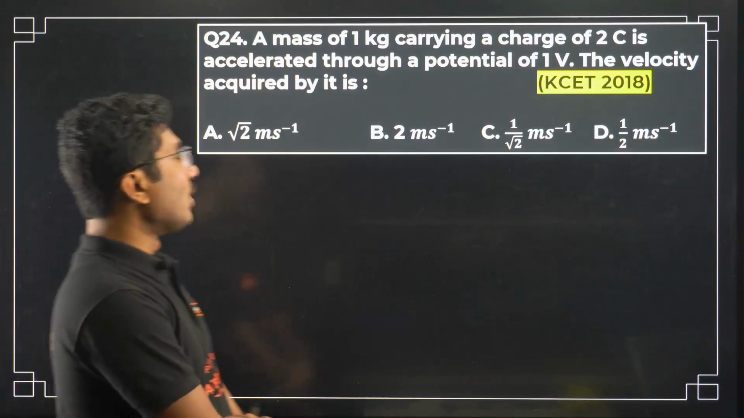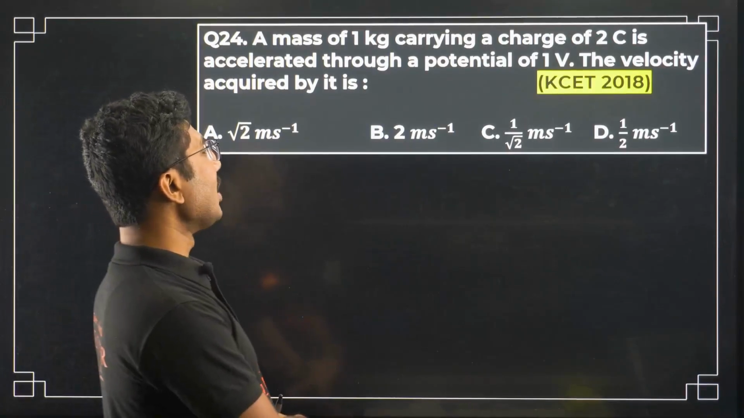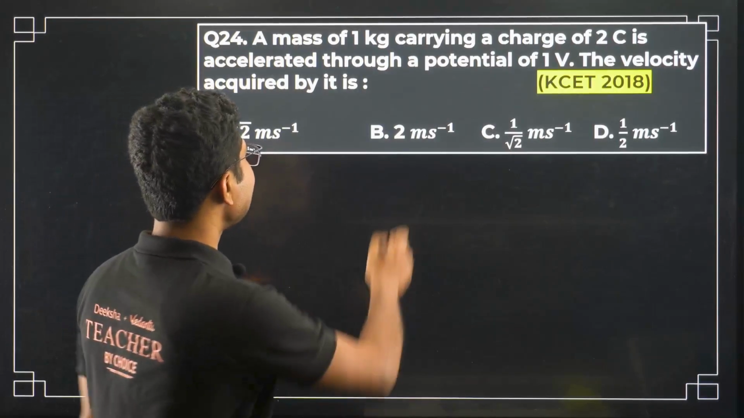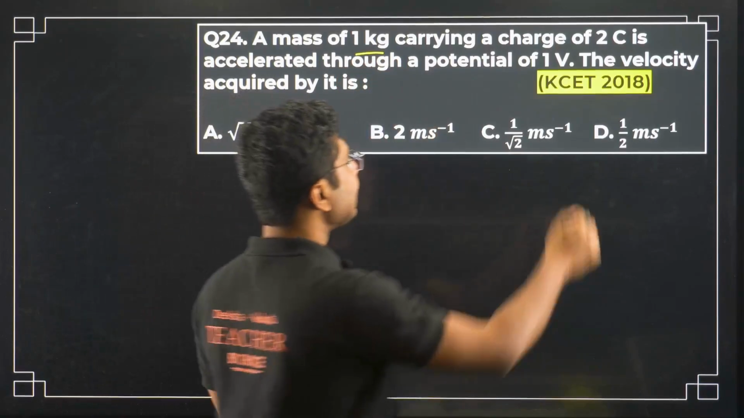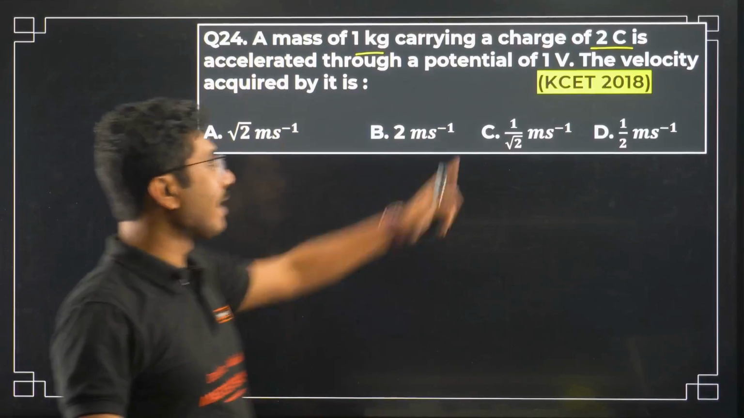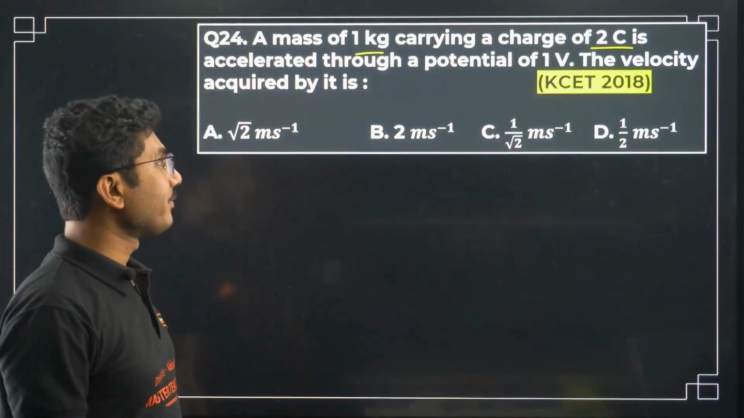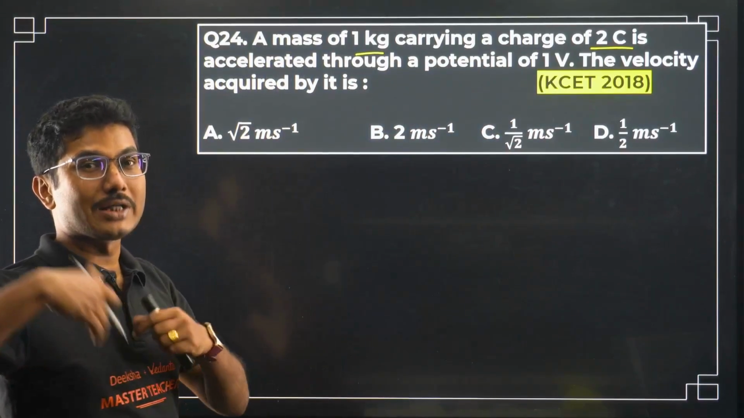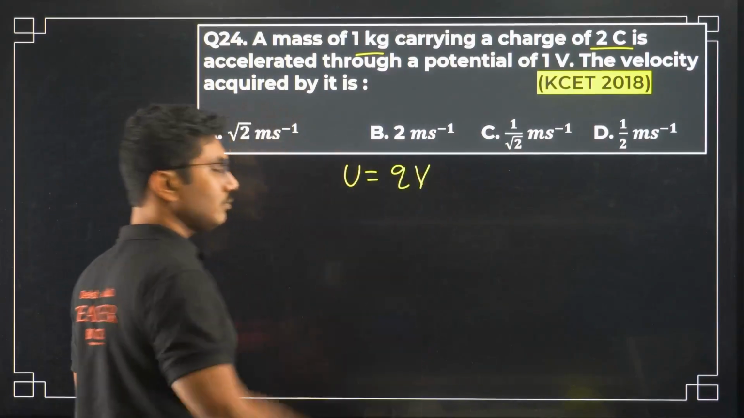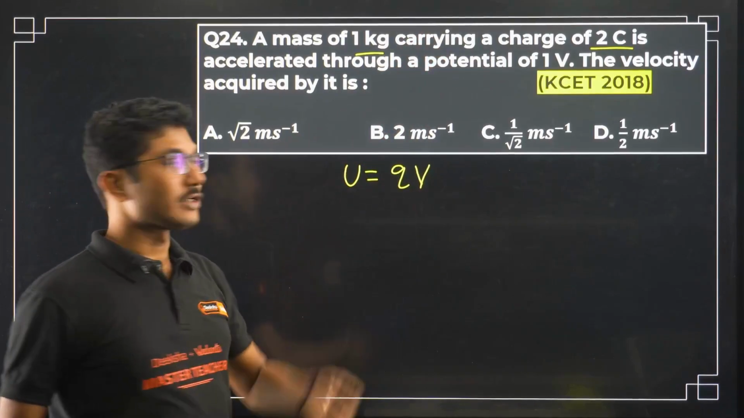A mass of 1 kg carrying a charge of 2 coulomb is accelerated through a potential of 1 volt. The velocity acquired by it. So mass is given 1 kg, charge is given by 2 coulomb, and it is passed through a 1 volt potential difference. First of all, what is the potential energy that you are giving to it? Potential energy is given by Q into V.